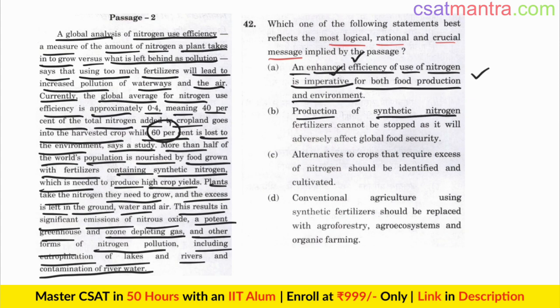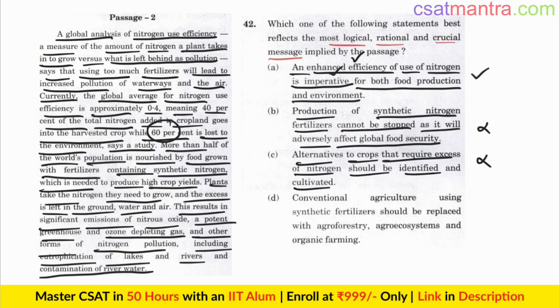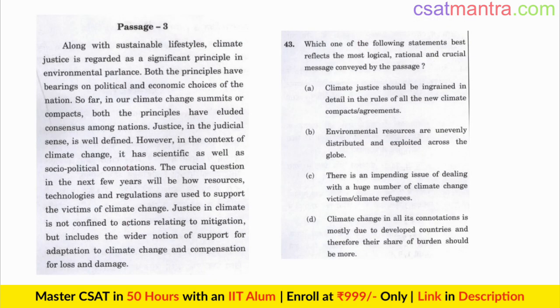Production of synthetic nitrogen fertilizers cannot be stopped as it will adversely affect global food security. Passage doesn't mention this. Alternatives to crops that require excess of nitrogen should be identified and cultivated seems like a particular solution which is not mentioned in the passage. Conventional agriculture using synthetic fertilizers should be replaced with agroforestry, agroecosystems and organic farming. No mention about these in the passage. So answer is A, most logical, rational and crucial message.